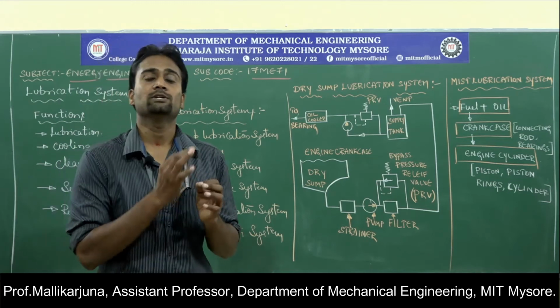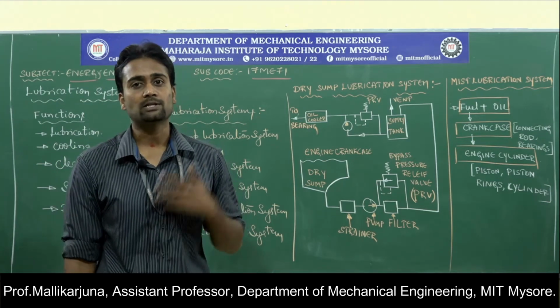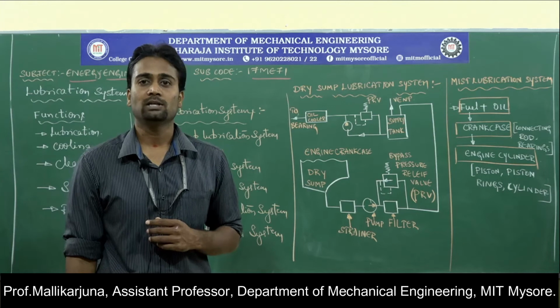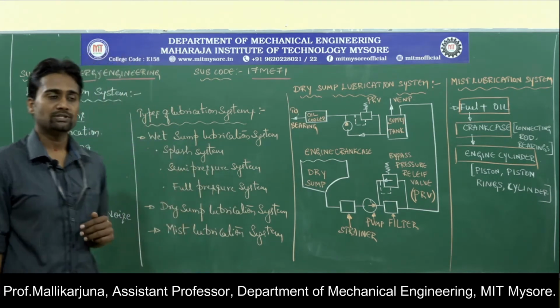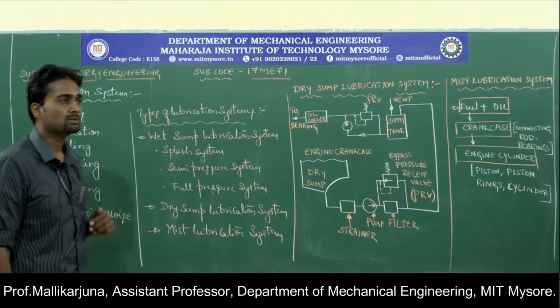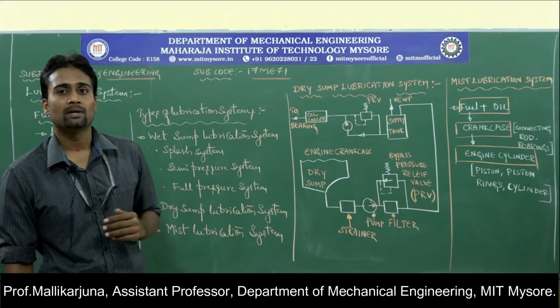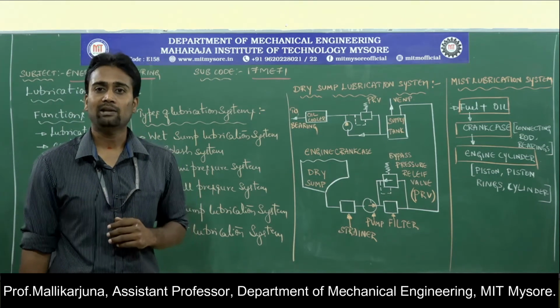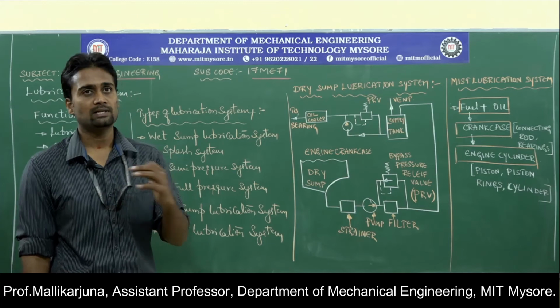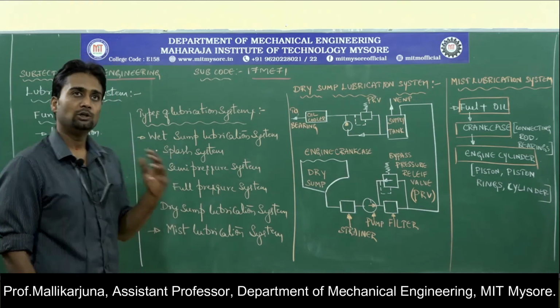All those things need to be frequently lubricated so that those parts will function properly. For that reason we need a lubrication system. So the main purpose of lubrication is to provide the necessary lubrication for the parts which are in relative motion with each other.